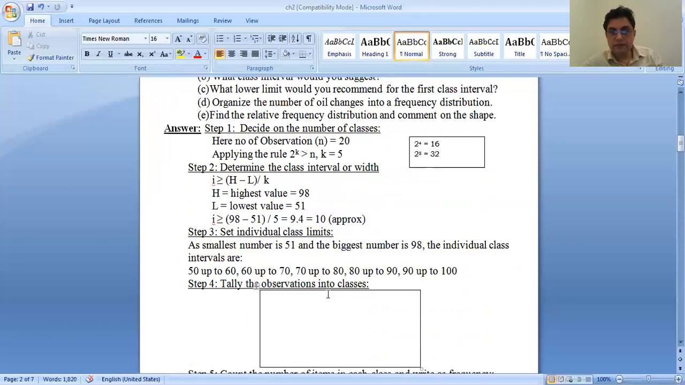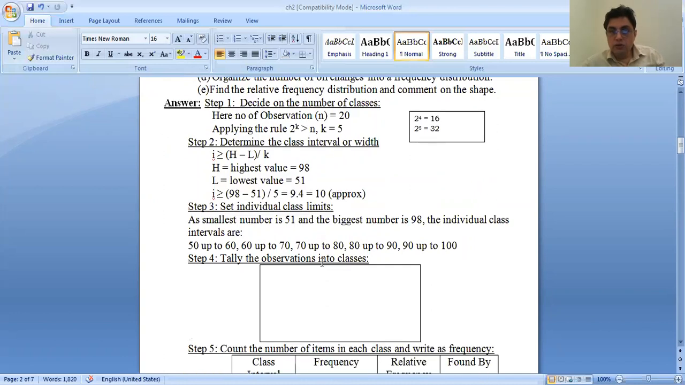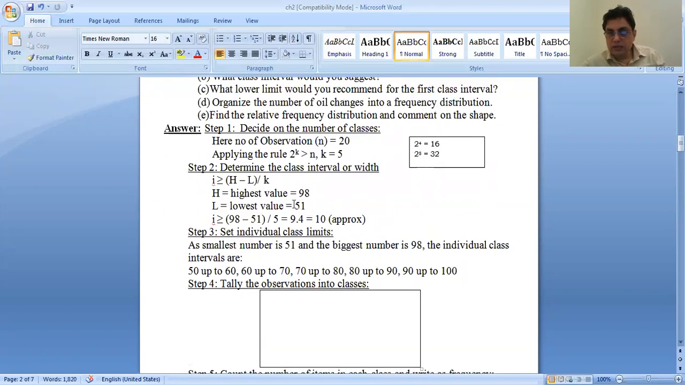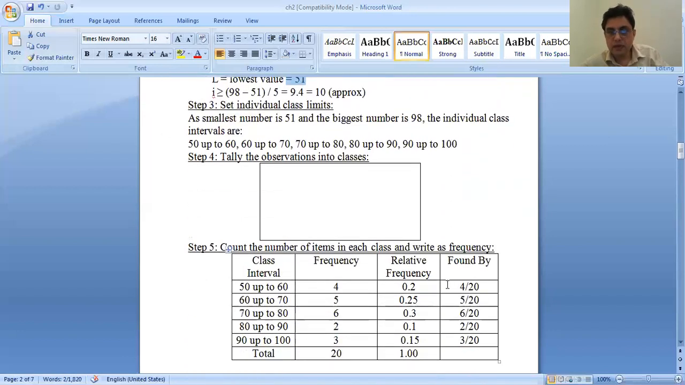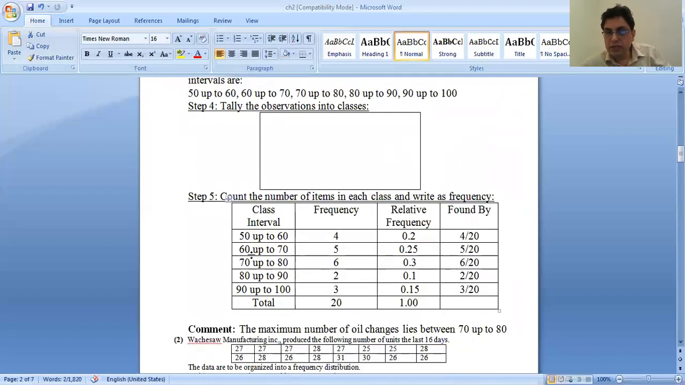The third step, set individual class limits. The lowest value is 51, so we can start from 50. To 50 we add 10, so 50 to 60. Then 60 plus 10, 60 to 70, 70 to 80, 80 to 90, 90 to 100 like that. So put here 50 up to 60, then 60 up to 70, 70 up to 80, 80 up to 90, 90 up to 100. Okay.